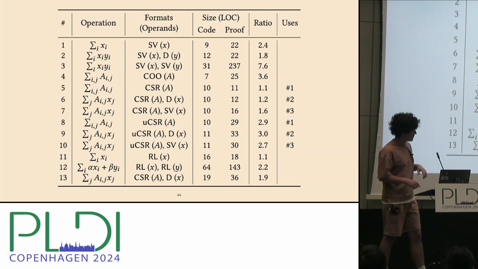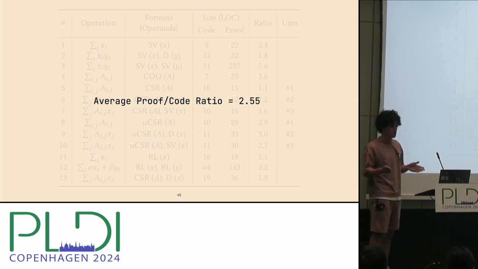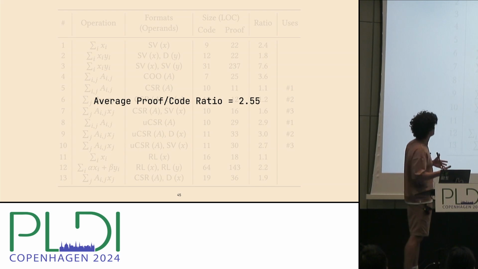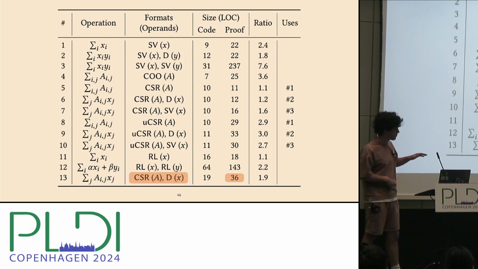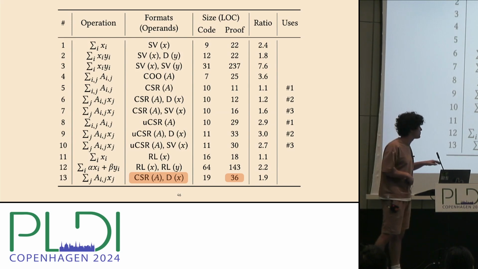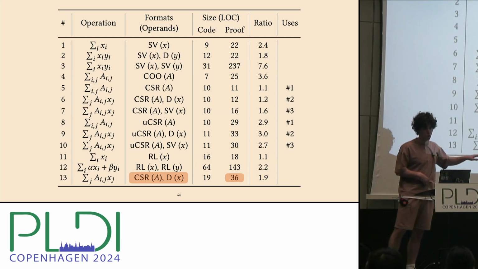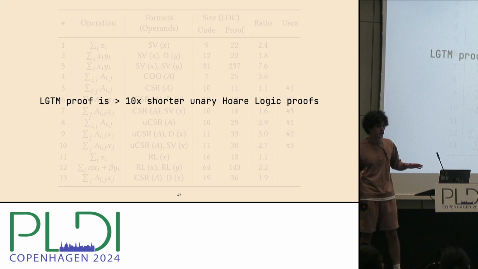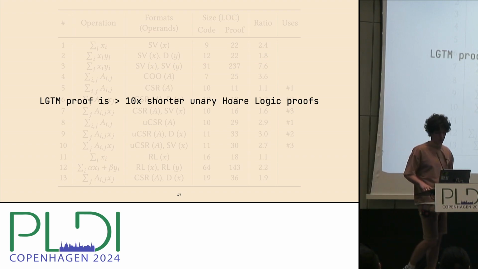On average, our proof-code ratio was just 2.55, which means that our proof is not more than 3 times bigger than the code on average. We also verified an example from previous work, which is a matrix compressed with the CSR format times a dense vector, and our proof was just 36 lines of code, which makes it more than 10 times shorter than the proof from the previous approach that uses unary logic.